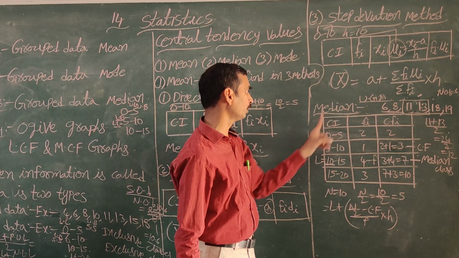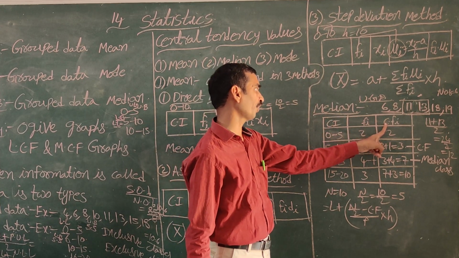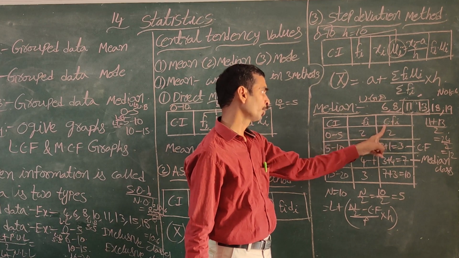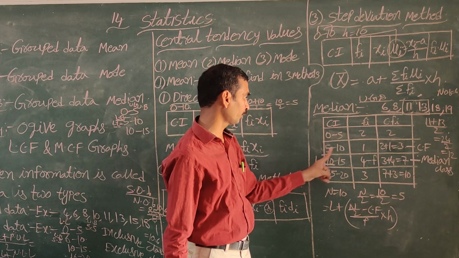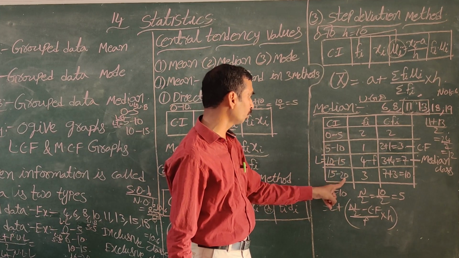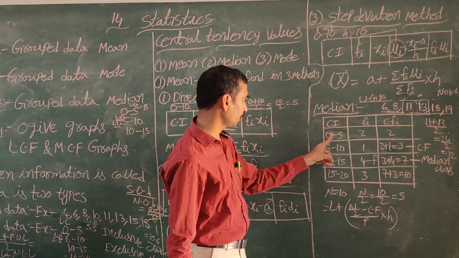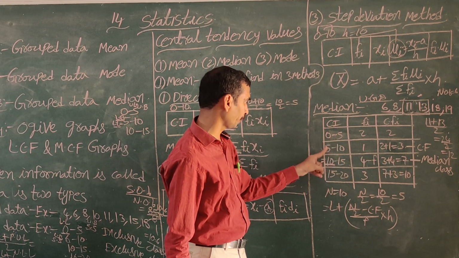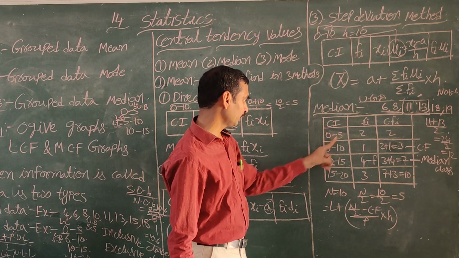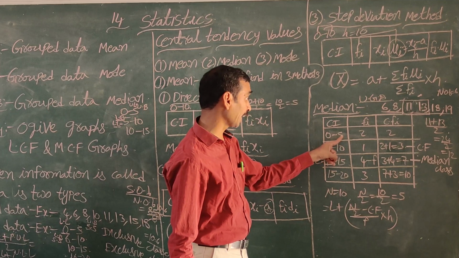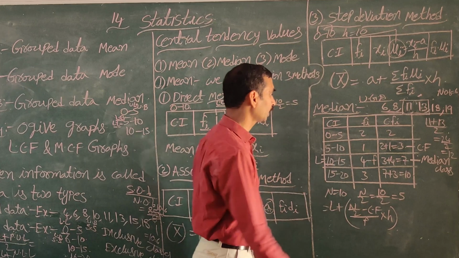In grouped data median, they will give the class interval and frequency. After that, we can find the cumulative frequency. Here the class intervals are 0 to 5, 5 to 10, 10 to 15, 15 to 20. These classes are called exclusive classes. Here 0 to 5 and 5 to 10, 5 is repeated. So these classes are called exclusive classes.